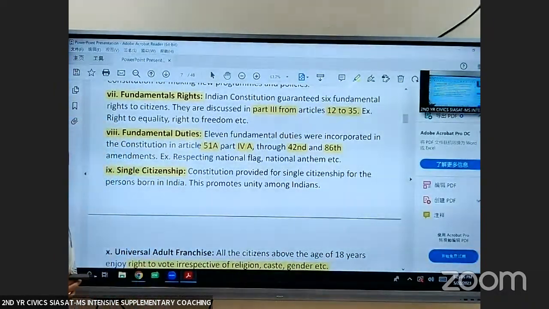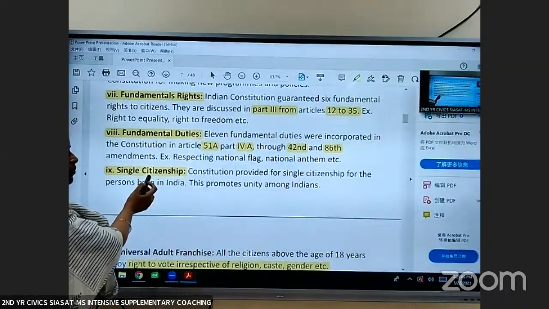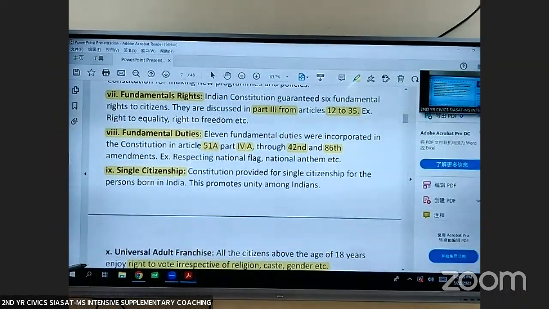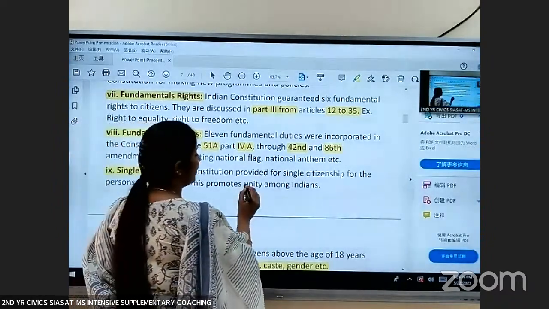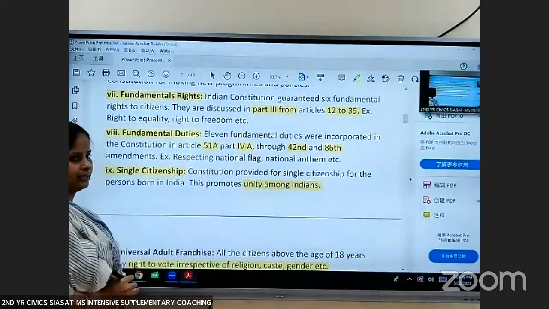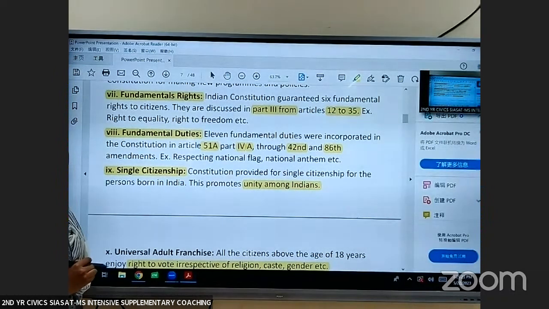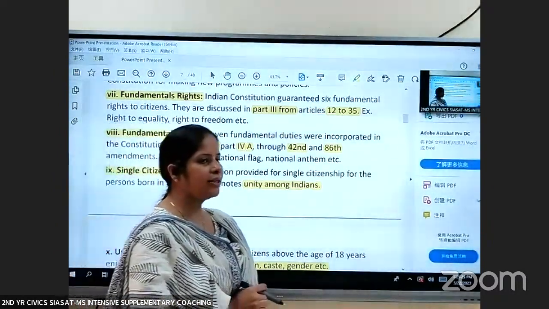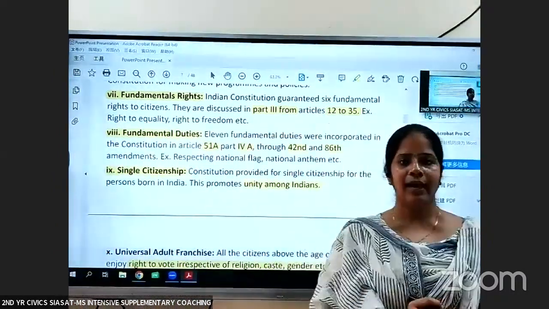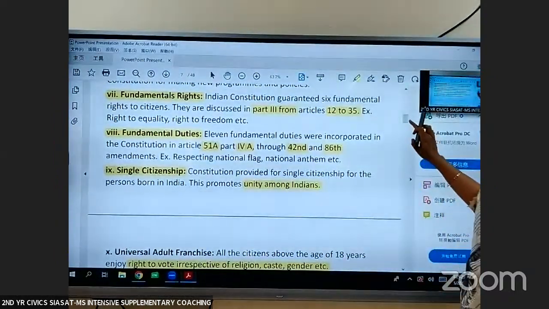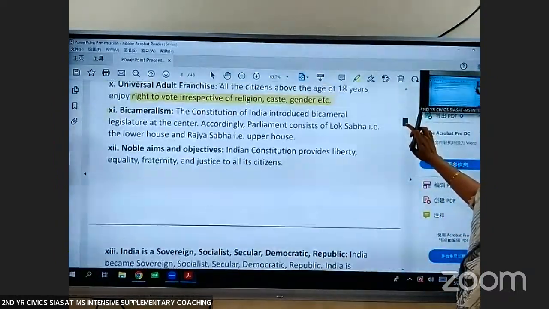It is the feature of a unitary form of government, but India has adopted this feature to promote unity among the Indians. So every person who is born in India will be an Indian, irrespective of the region he is born.